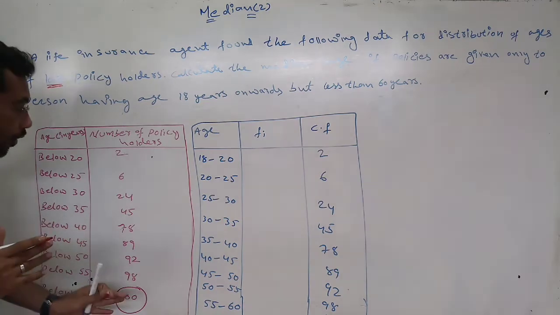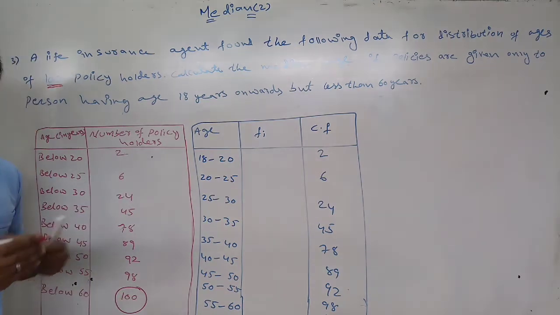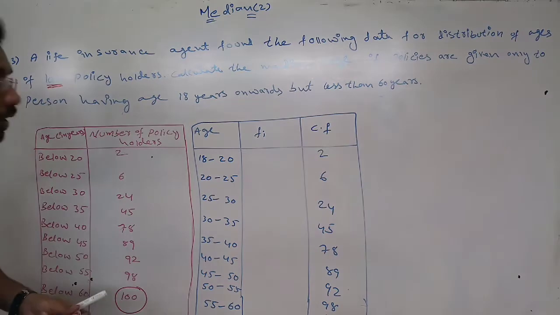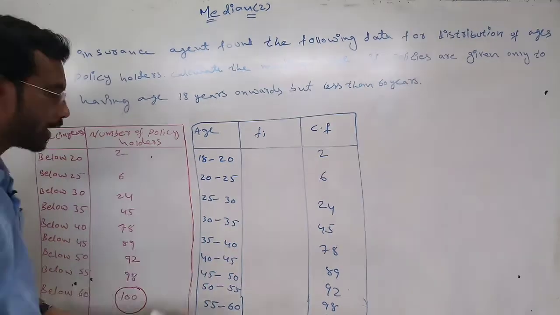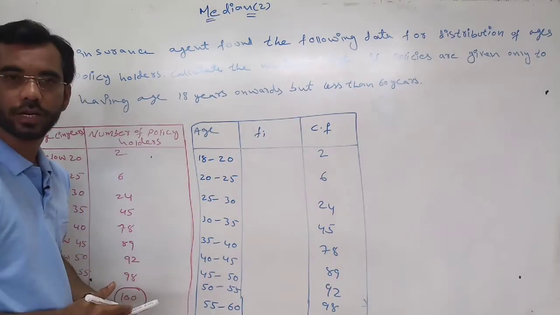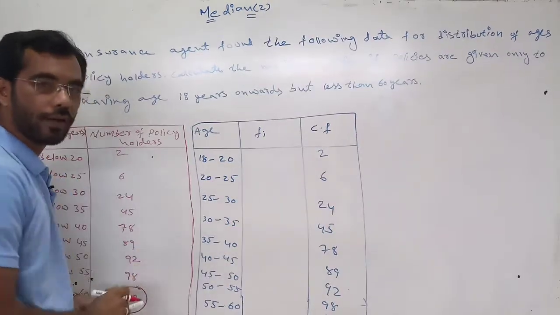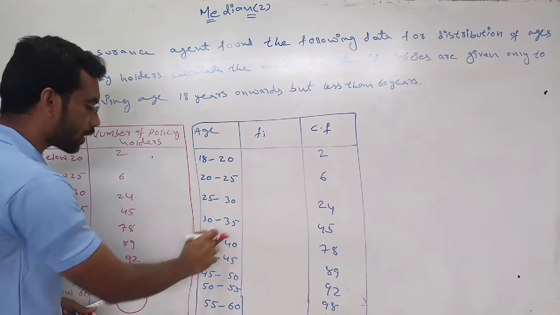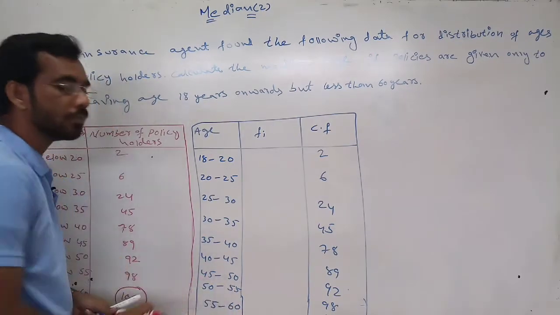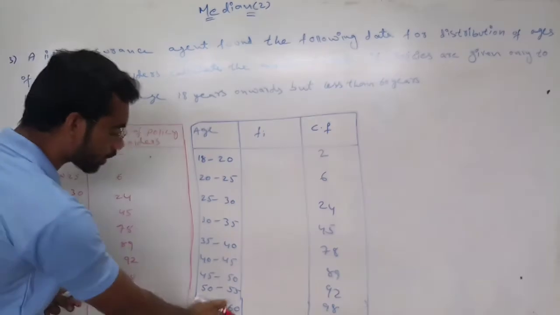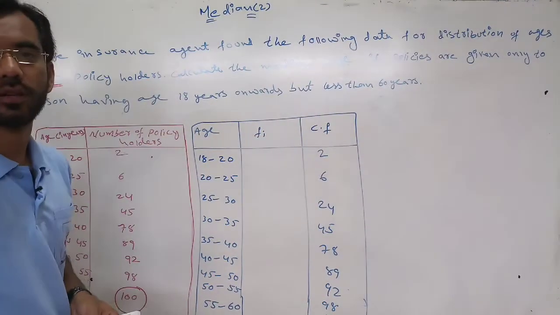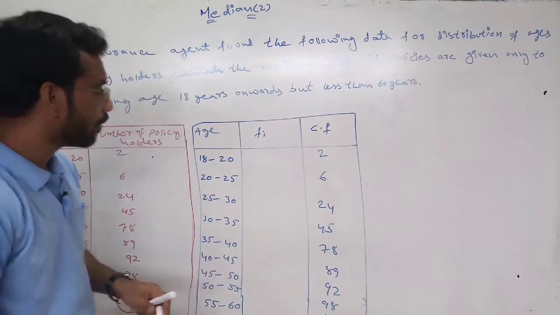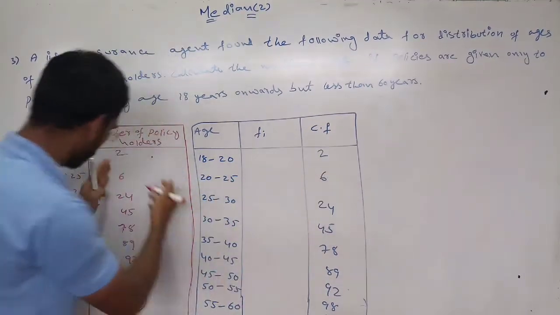So we should make the class interval for this. How can we make it? We will see in the next table. Below 20 means starting from 18 to 20. Then 20 to 25, 25 to 30, 30 to 35, like that, up to 55 to 60. Why do we stop at 60 here? Because of 60 years. Next, cumulative frequency: 2, 6, and so on.